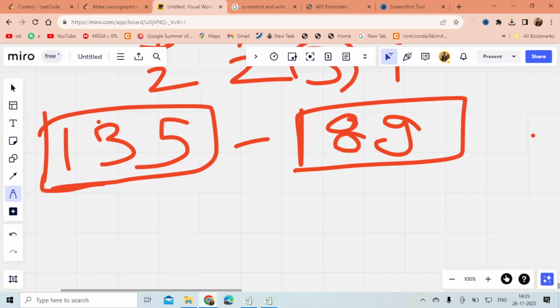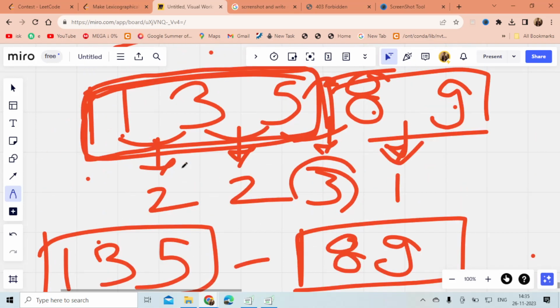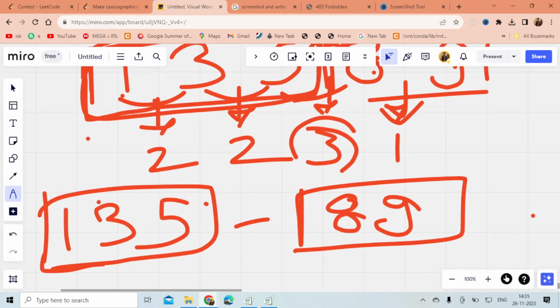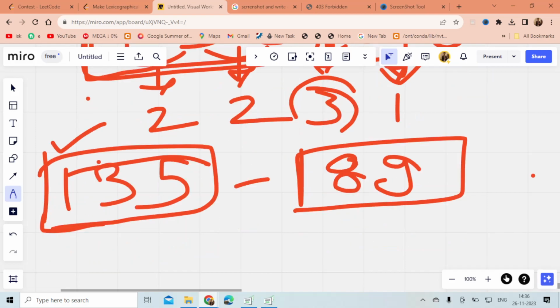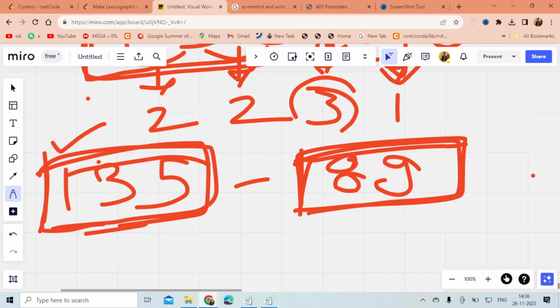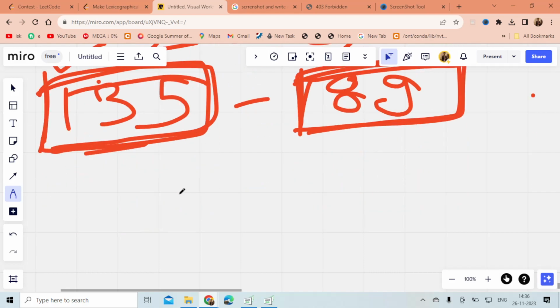So now, if I am able to swap these elements, right? We know from the first observation that if I am able to swap all these elements, it means that I can sort it in any way. So I will be able to sort this part of the array, and I can only sort this other part of the array. So what does it mean?